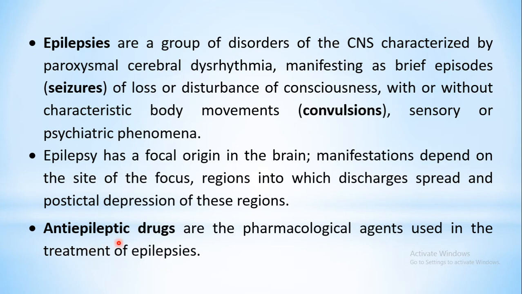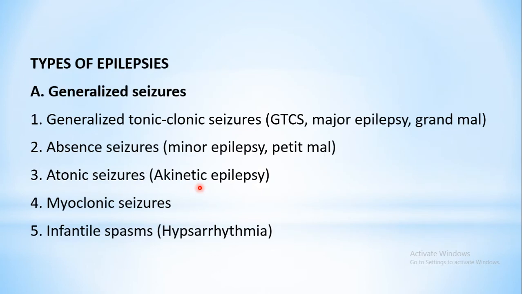Coming to the definition of anti-epileptic drugs, these are the pharmacological agents used in the treatment of epilepsy. They have therapeutic effects in epilepsy: improvement in the symptoms, or control of the epileptic seizures, will be seen when these drugs are administered.